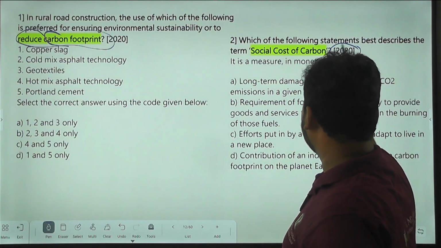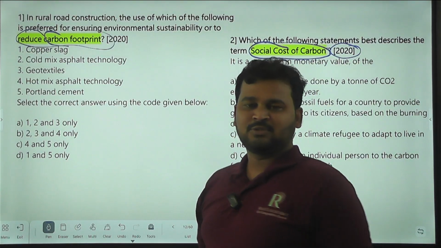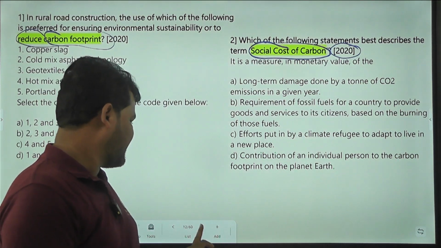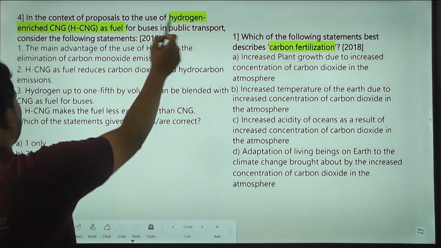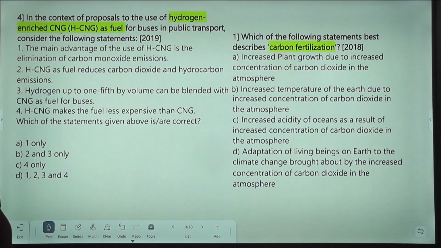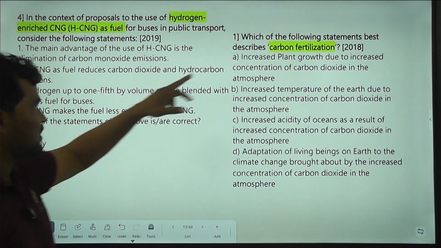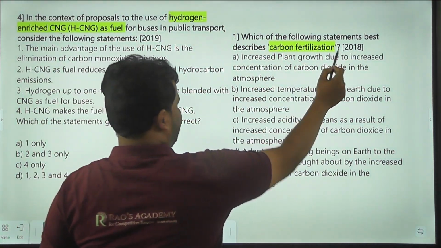Next, in the year 2020, social cost of carbon. Repeating or not? Repeating. Okay, most important one. Next, hydrogen-enriched CNG, so HCNG. Repeating, carbon fertilization, in the year 2017.